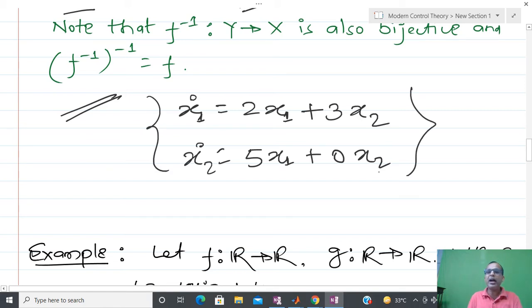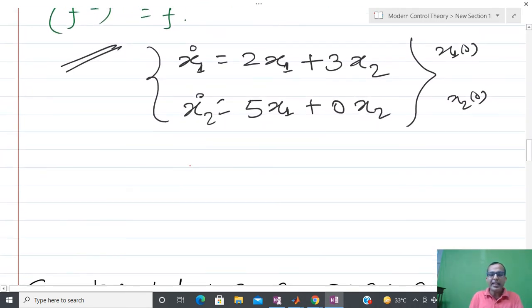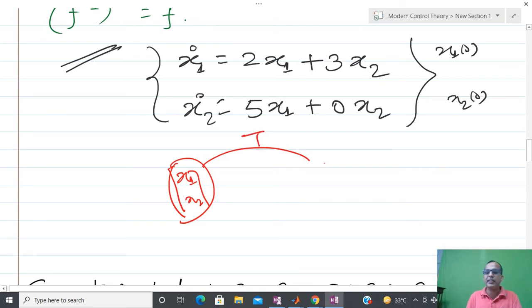Now you can see that you have a second order vector differential equation, and you are willing to solve it. I want to know what x1 and x2 are. I know that x1(0) is given to me, and x2(0) is given to me. Solving a second order equation is not so straightforward, so I am going to simplify the problem. How do I simplify it? Since I have to find x1 and x2, I am going to define some kind of function or transformation, such that I will go to the z1 and z2 domain.